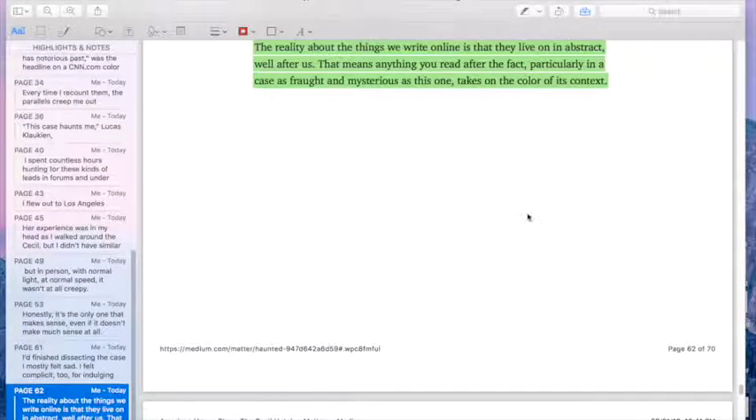The author concludes by saying that the reality about things we write online is that they live on abstract, because whatever we read or perceive afterwards takes on the color of its context. I think this reflection is really appropriate to the topic we are discussing in class, because we all bring our own context into the interpretation of any piece, especially when this piece is stored in something as long-lasting as the internet.